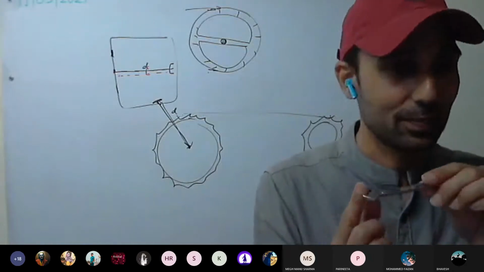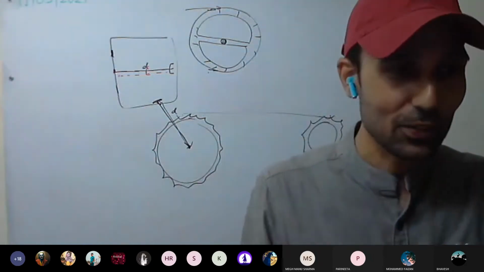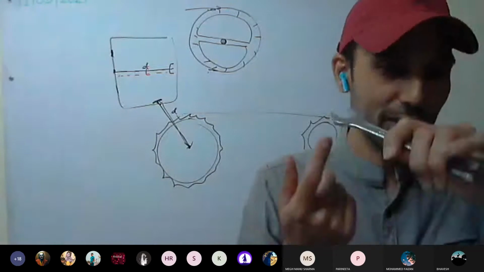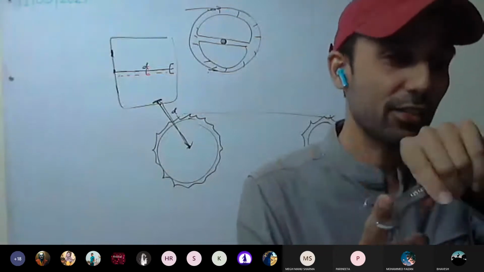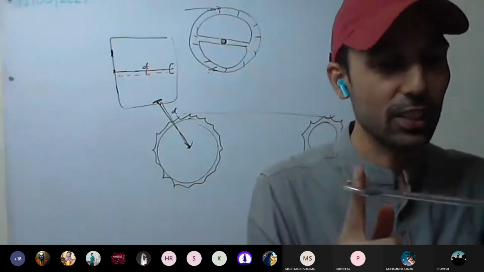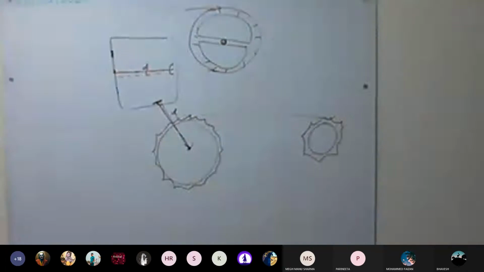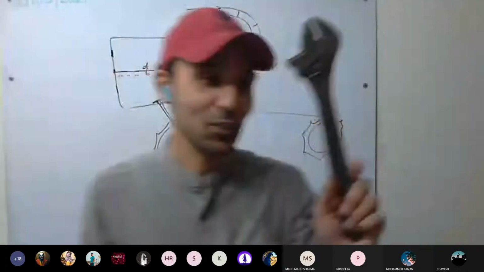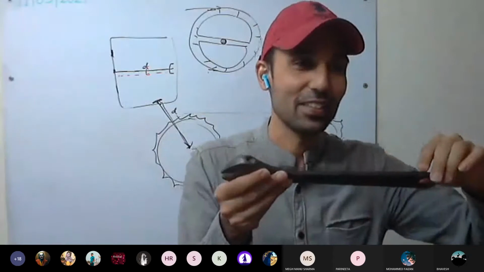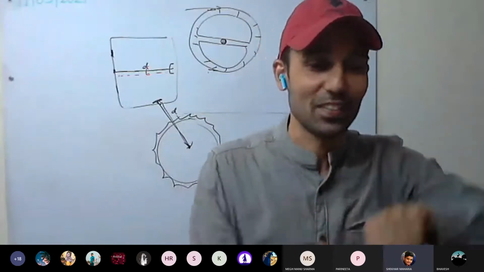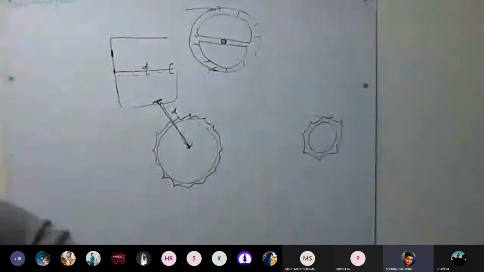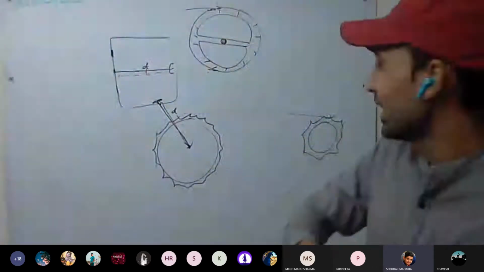I have all the tools, and you can use this bigger one for bigger nuts, where we want more turning effect. If we still want more, we'll go with this one. Yes or no? So you can see them.